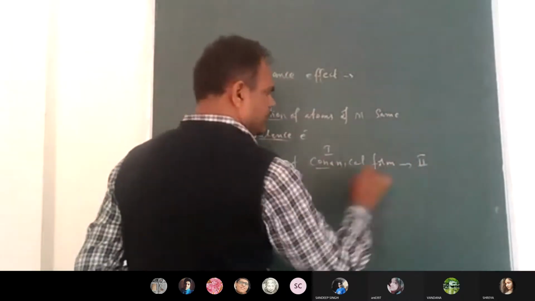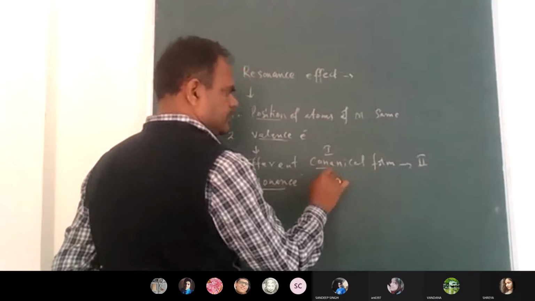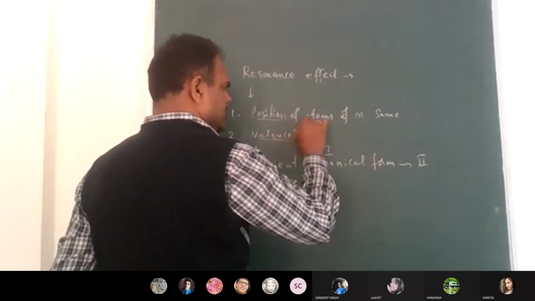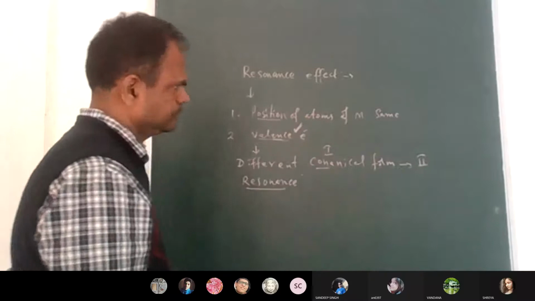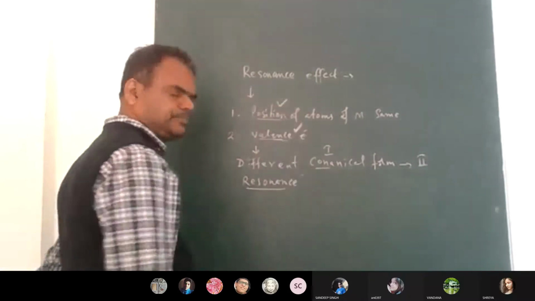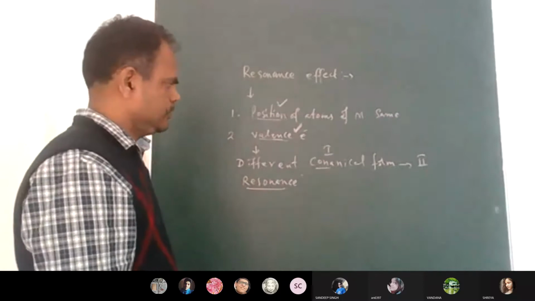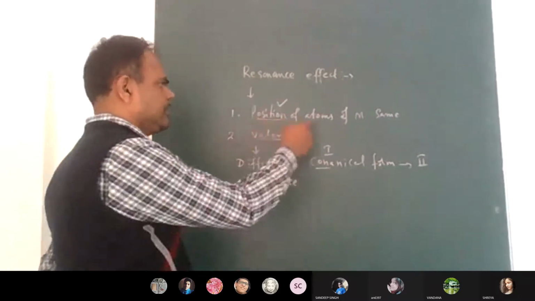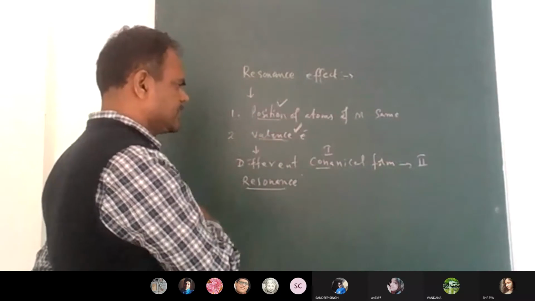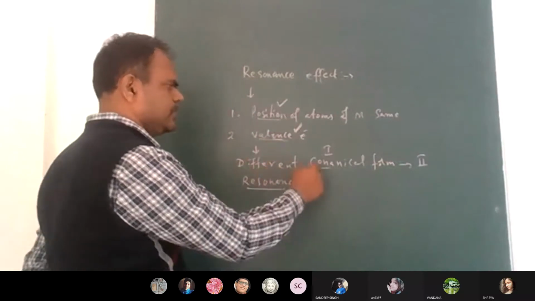One structure resonates with the other with the change in the valence electrons, while keeping the position of atoms the same.